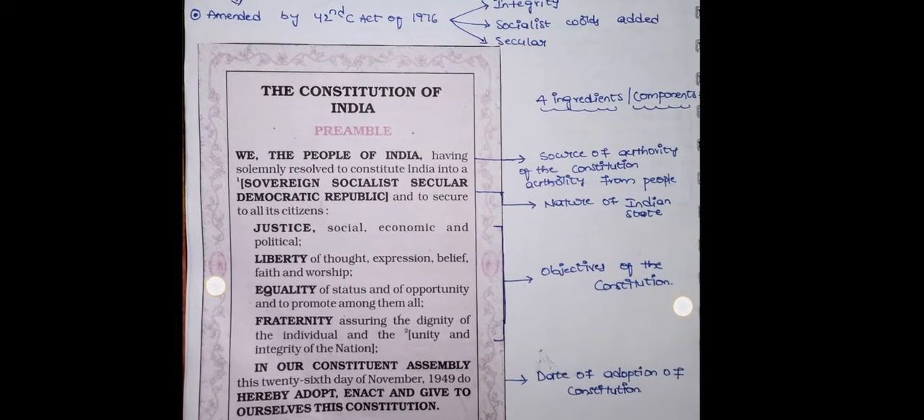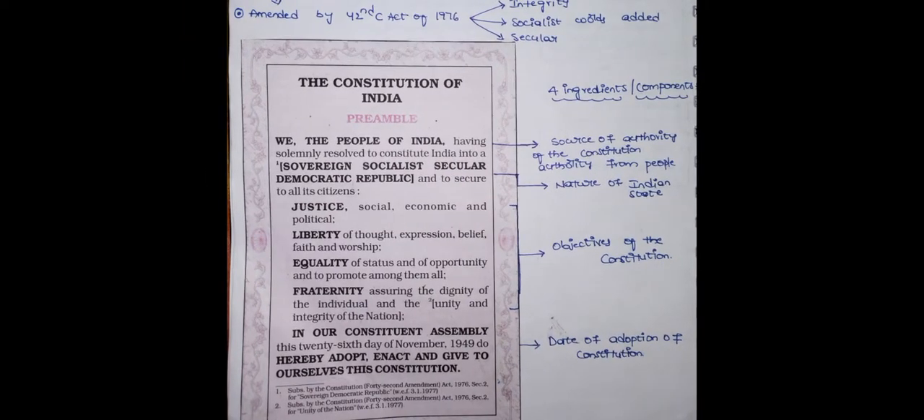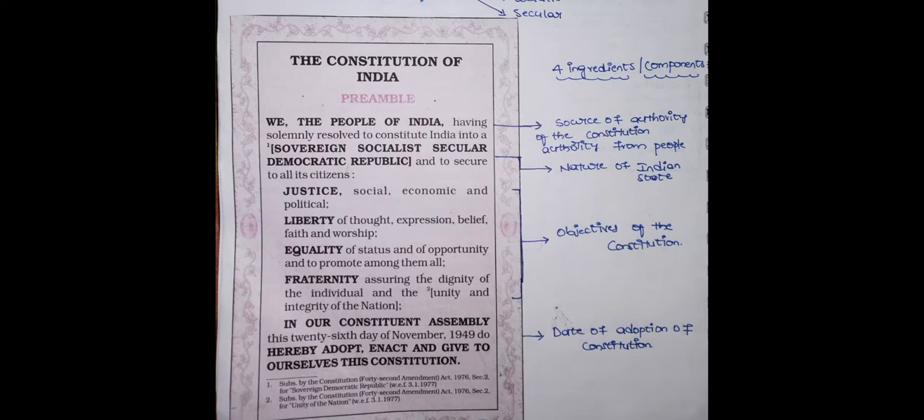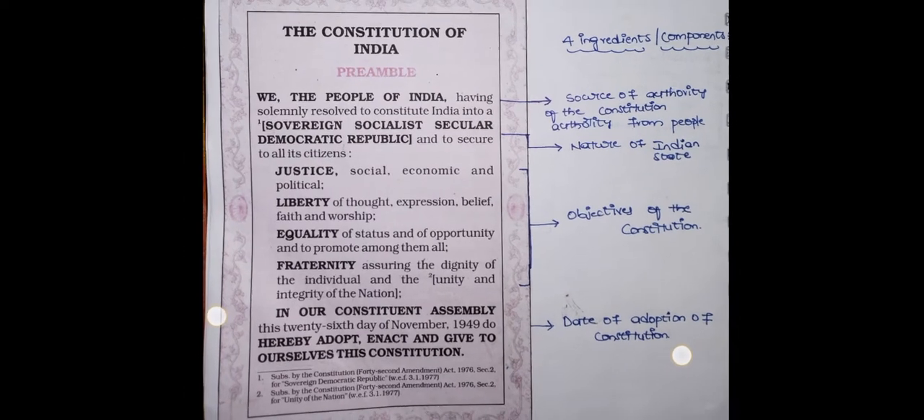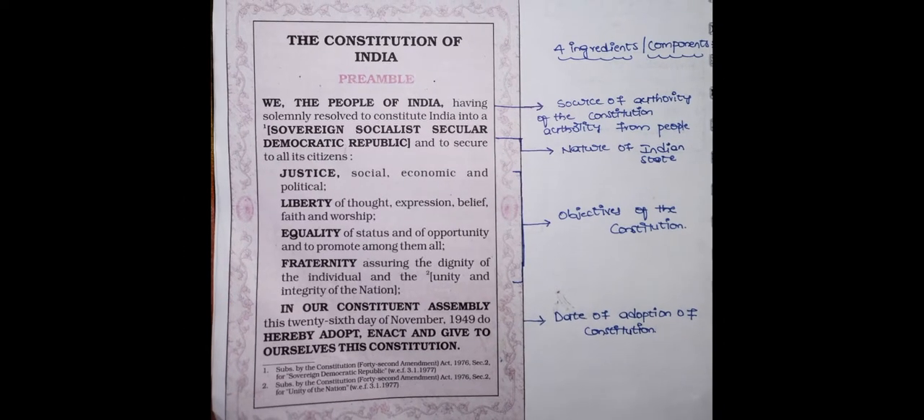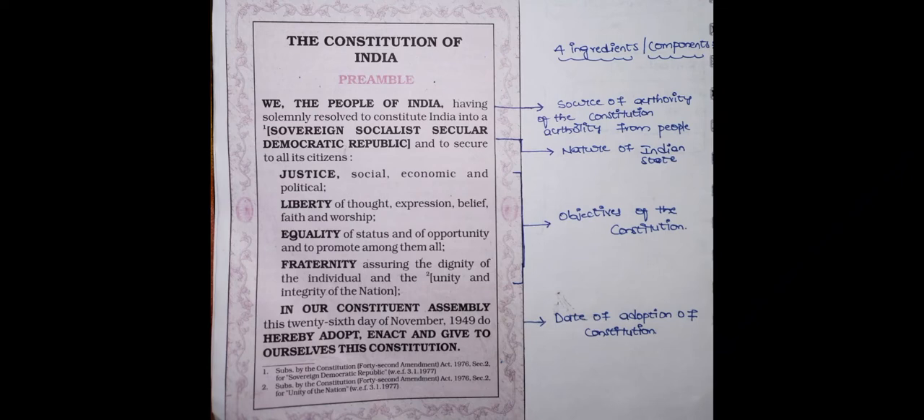See the preamble. We, the people of India, having solemnly resolved to constitute India into a sovereign, socialist, secular, democratic republic, and to secure to all its citizens justice, social, economic, and political, liberty of thought, expression, belief, faith, and worship, equality of status and of opportunity, and to promote among them all fraternity, assuring the dignity of the individual and the unity and integrity of the nation. In our Constituent Assembly, this 26th day of November 1949, do hereby adopt, enact, and give to ourselves this Constitution.